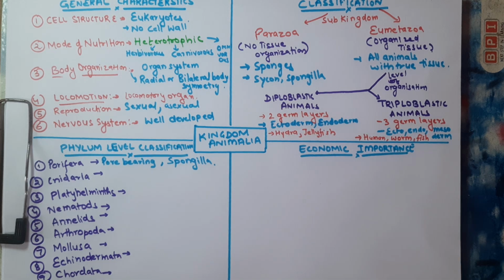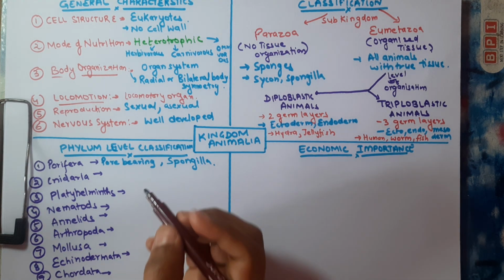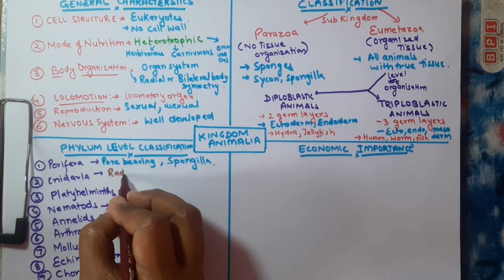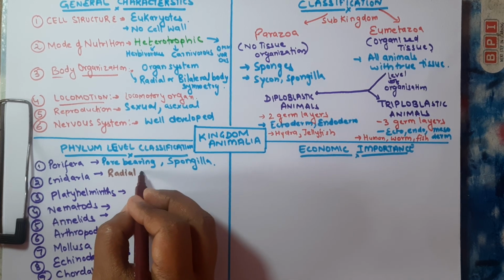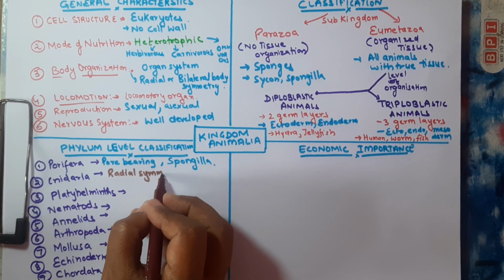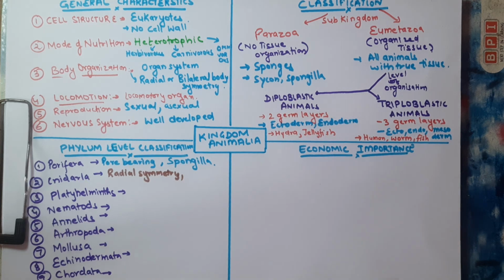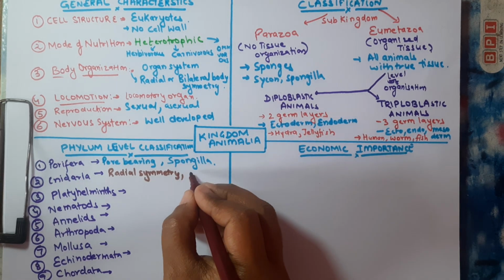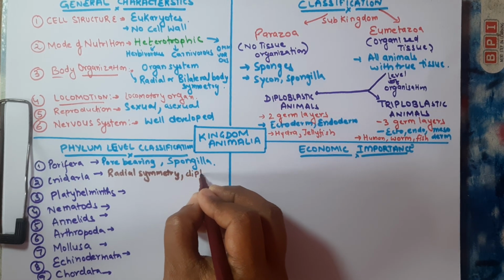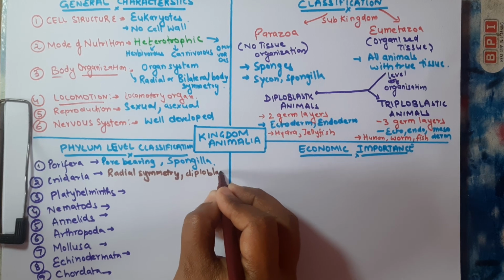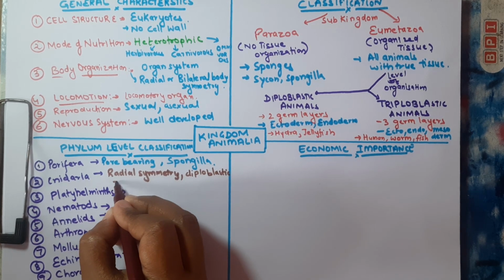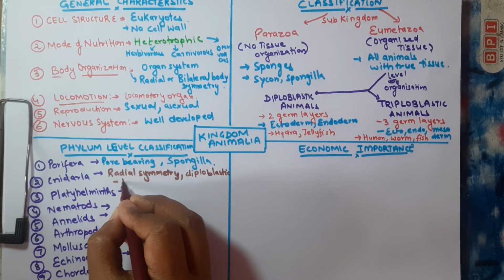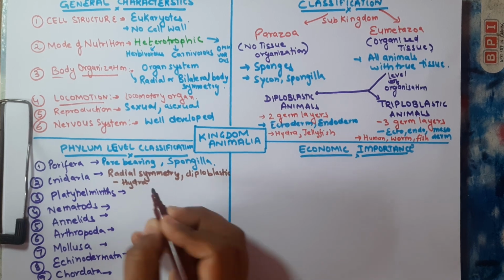If we are talking about the Cnidaria, then the Cnidaria consist of organisms that are radially symmetrical, and these are diploblastic organisms. The examples include the Hydra and another example, the sea anemone.